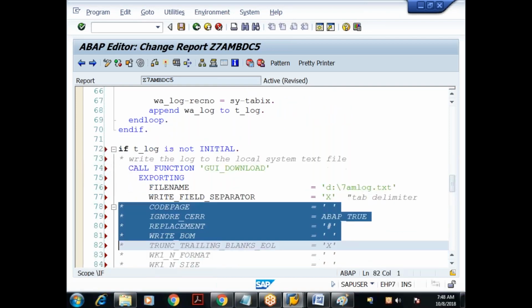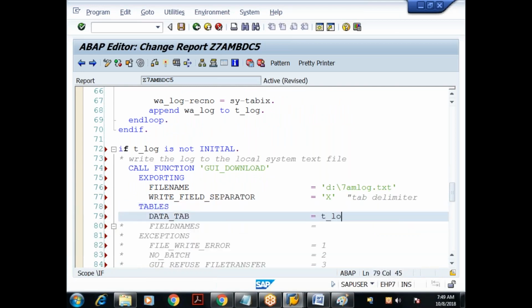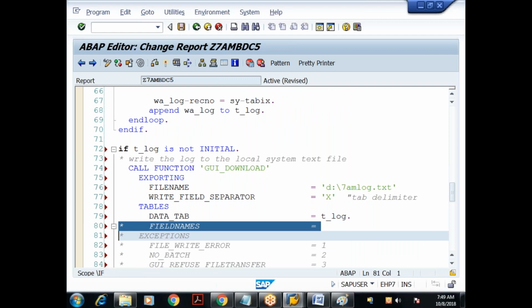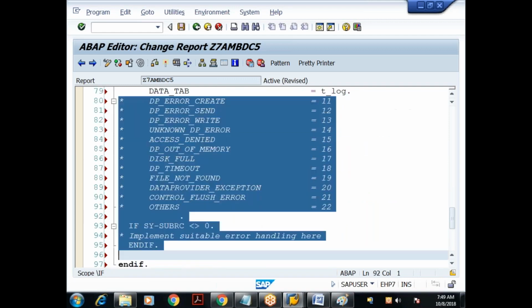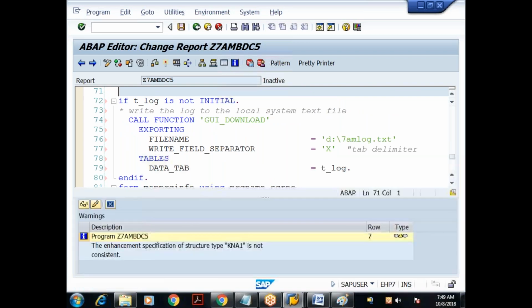You have to pass the internal table. Where is the internal table here? Yeah, what is the internal table? T underscore log. Done. Just close this. That's it. Okay, save it, check it, no errors, done.